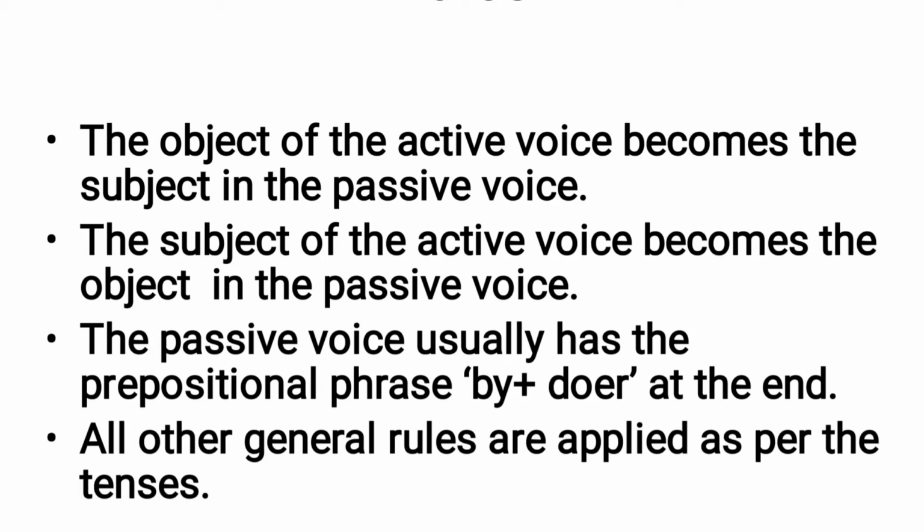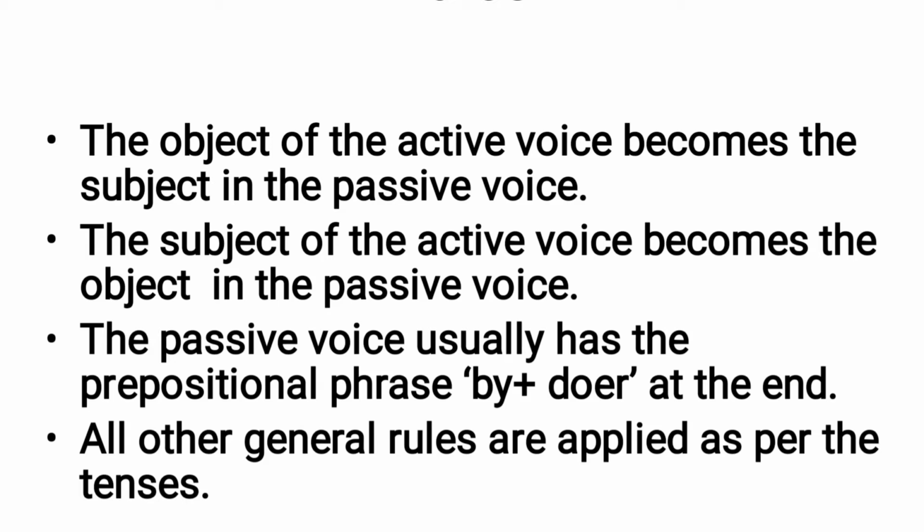The passive voice usually has the prepositional phrase by plus doer at the end. If you observe this sentence, the gate was opened by the peon, here the doer is the peon, so by the peon. All other general rules are applied as per the tenses.